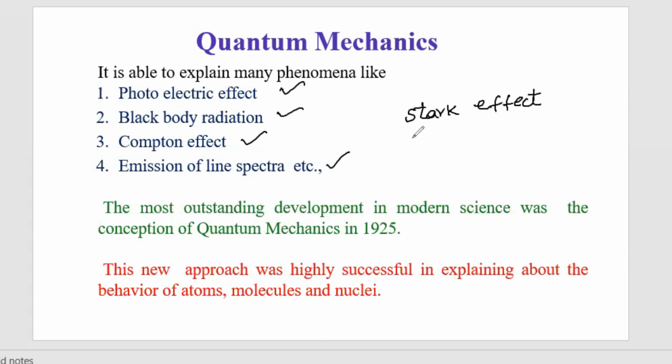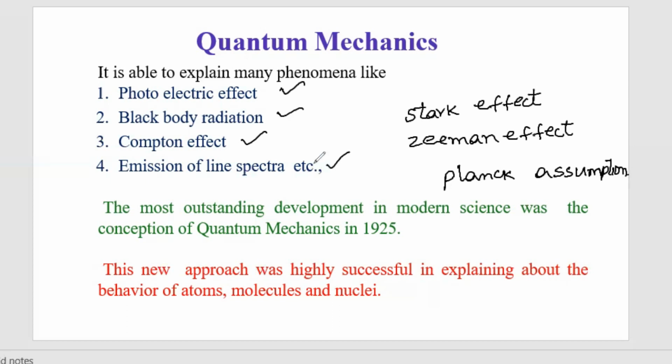When we apply a magnetic field, there is a change in the line spectrum, that is the Zeeman effect. All these questions are explained by quantum mechanics. The only reason to explain all these phenomena is Planck's assumption, that energy is discrete.